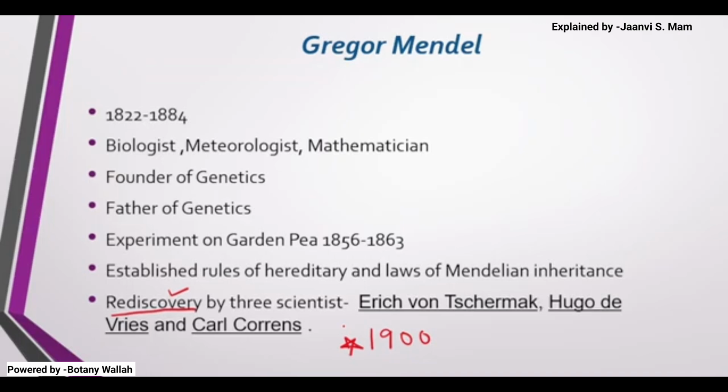Mendel didn't get recognition till 1884. Only in 1900 did Mendel get recognition as father of genetics. So this is a very important point: in which year he got the recognition, and in which years he performed the experiment, that is 1856 to 1863.